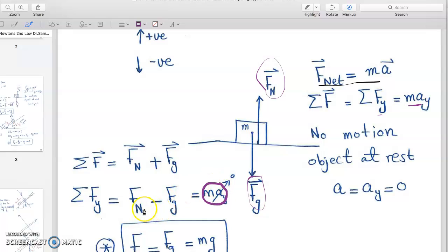We have two vectors, two forces: F sub n vector plus F sub g vector. When we add vectors, it's just addition. Because they are in one dimension, the y dimension, we say up minus down, if you remember. So it's Fn minus Fg.